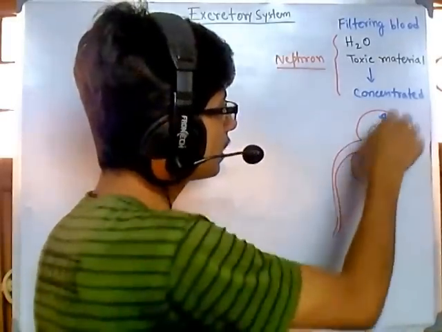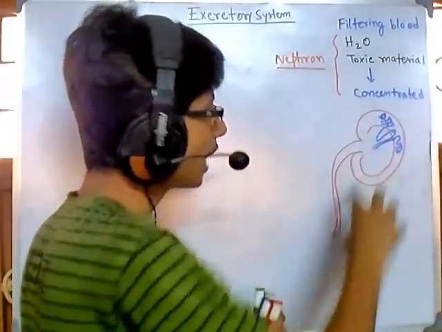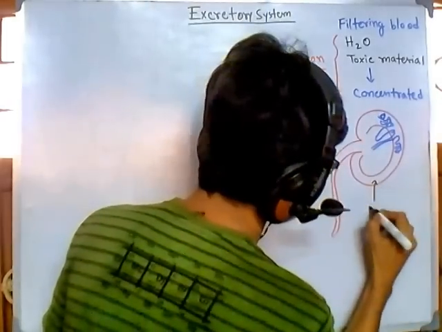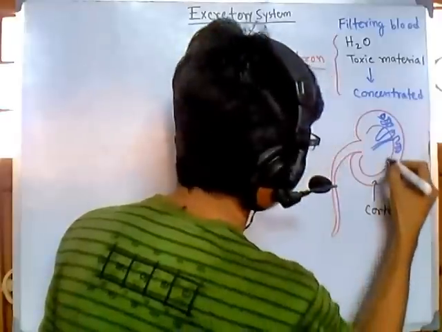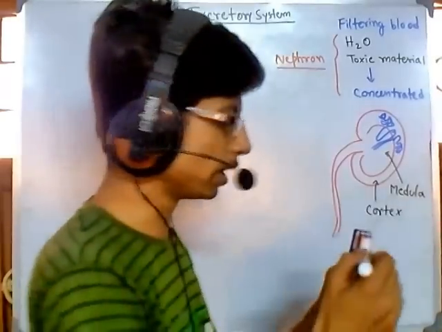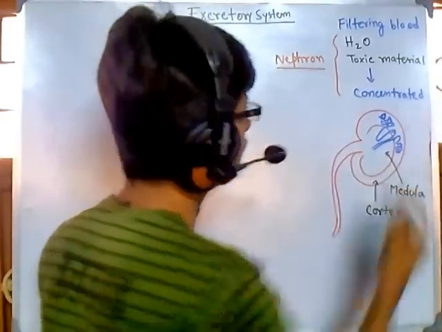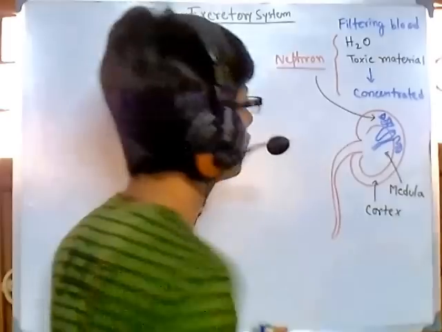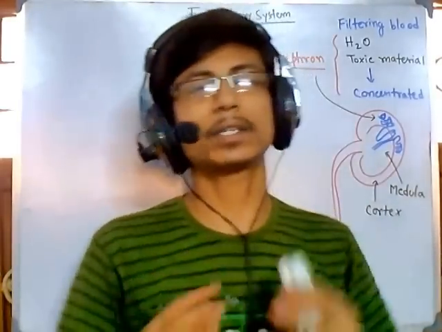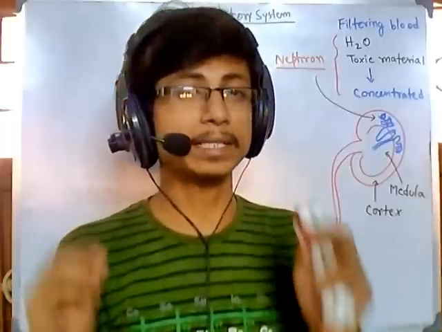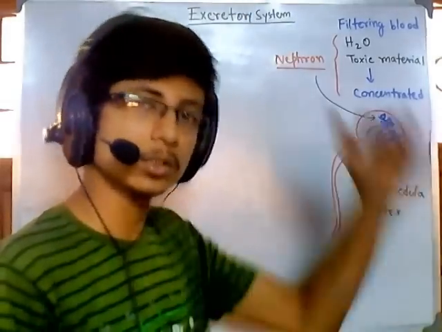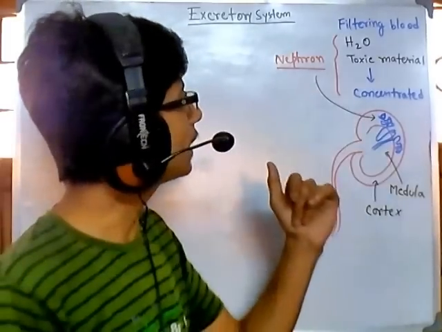So that's how the whole system is arranged, and you can see this is the way nephrons are arranged throughout, and most of the nephron is placed in the cortex region. Let me tag this. This is the cortex region, and this region is the medulla. So most of the part is in the cortex. This is the nephron, guys. And this nephron is very important. It's nothing but a tube, but a properly designed tube, made in such a way that it maintains a proper concentration gradient throughout, so that it can filter out many things.